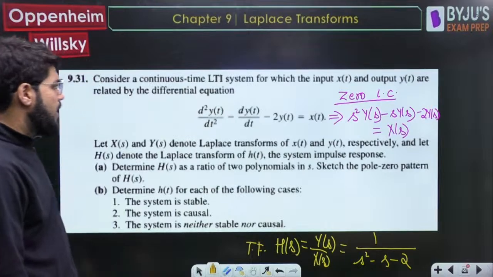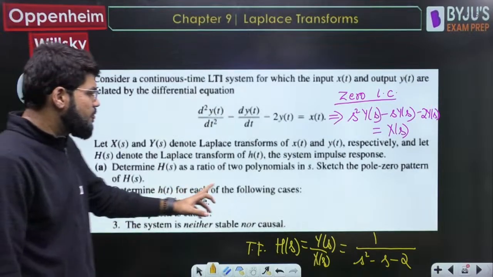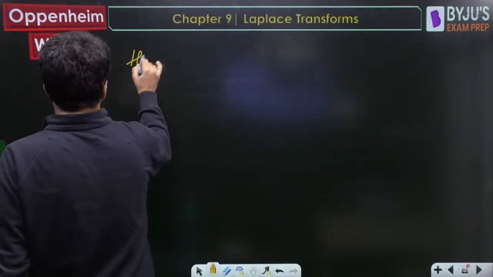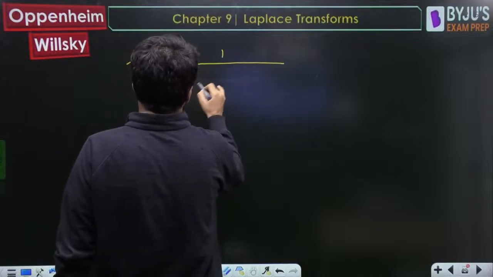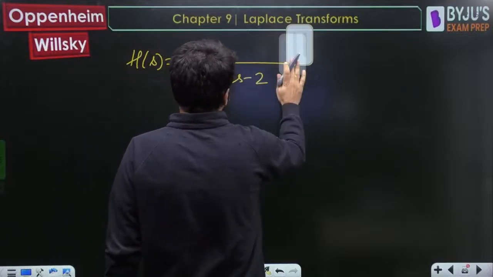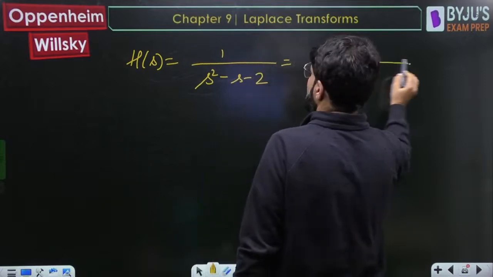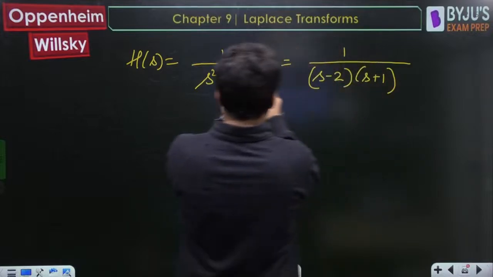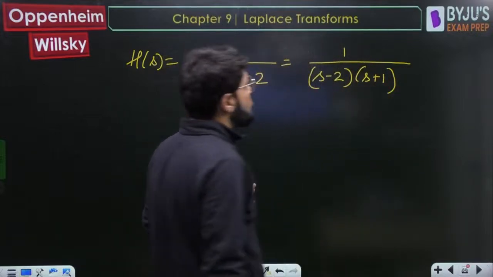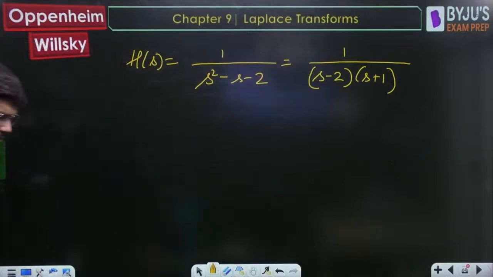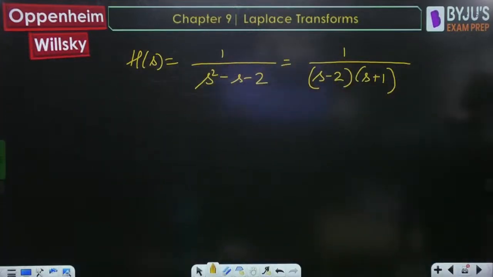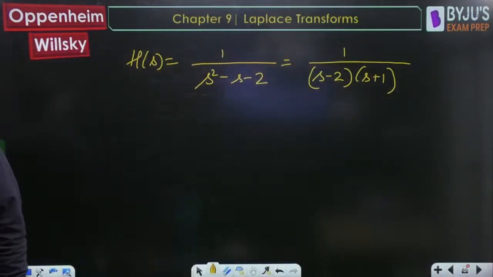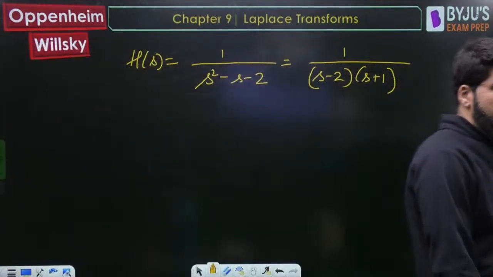Here we have got poles and zeros, which can also be obtained, and determine h(t) for each of the following cases. This is a regular question, not very difficult. So I have got my transfer function as 1 upon s square minus s minus 2, which I can easily factorize. Minus 2 plus 1 will give you minus 1, minus 2 into plus 1 will be minus 2. So 1 upon (s minus 2)(s plus 1). That is what it is. So here poles also are obtained.